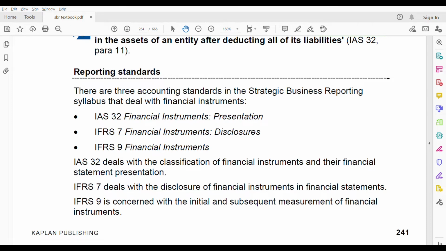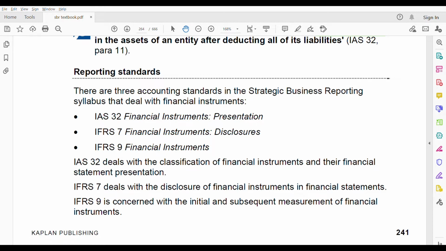Same for financial instruments. It's basic knowledge, right? Common sense only. That's why there are three separate standards, right? If you see the other standards in SBR, nowhere are there more than one. For each item there is only one standard. For non-current assets, we just have one. For revenue, we just have one. But only for financial instruments, we have three standards. Because it is so important.